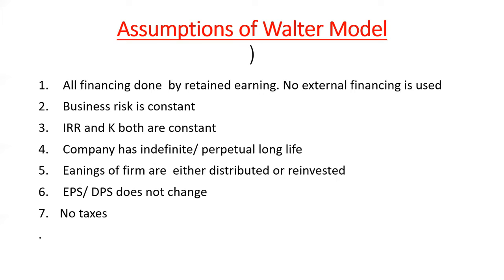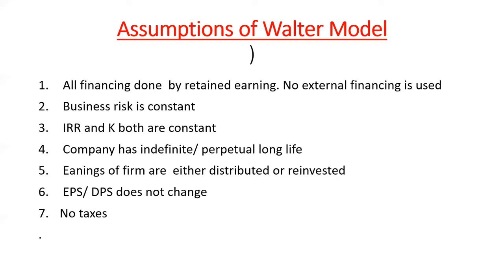Anything can happen. It was the assumption by James E. Walter. Then the EPS and DPS do not change. The earning per share and the dividend per share will be constant, and there will be no taxes. This assumption is totally common in case of any type of dividend theories, that no taxes will exist.